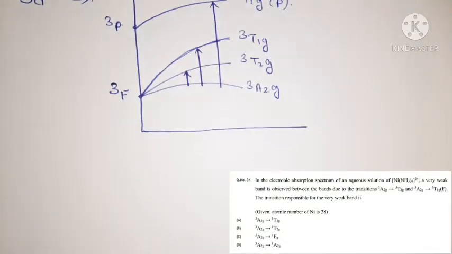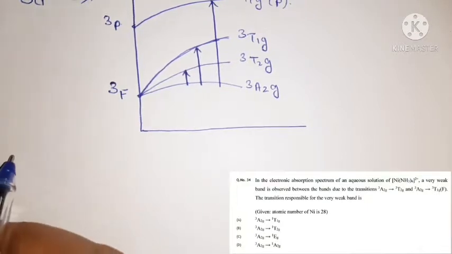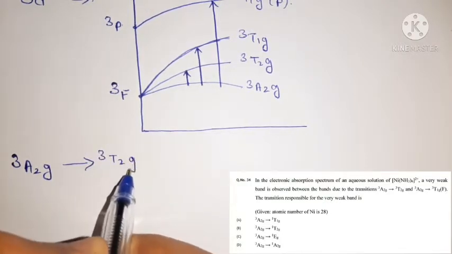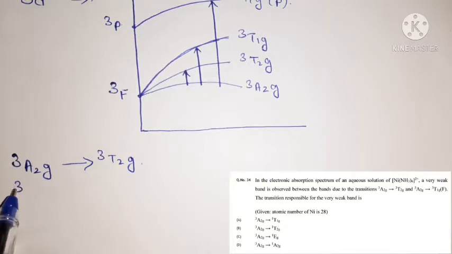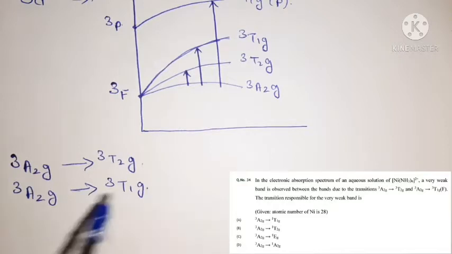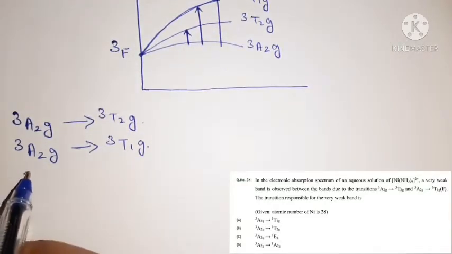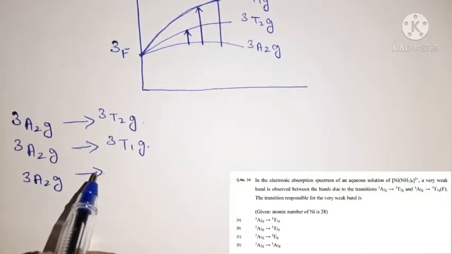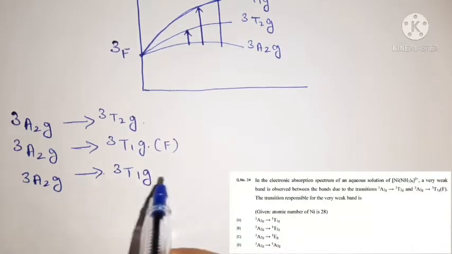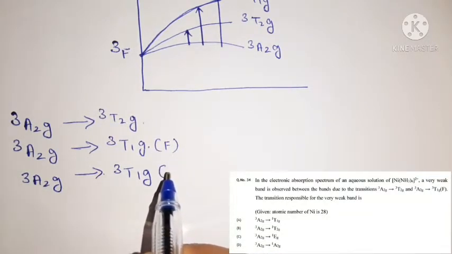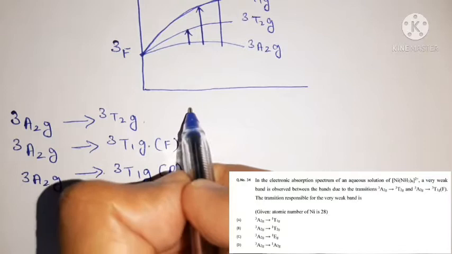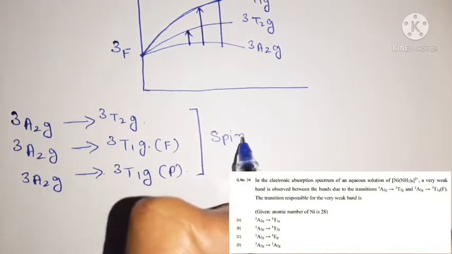So we observe three bands for a 3d8 system. This T1g is related to the F term and this T1g is related to the P term.